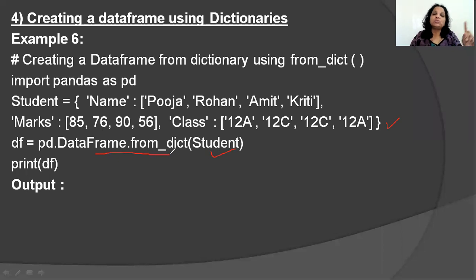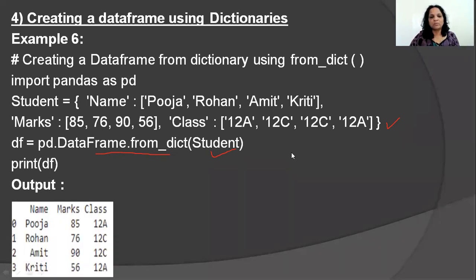I am not just using a function named data frame. I am using a function named from_dict. So pd.DataFrame.from_dict. What is it doing? It is creating a data frame using a dictionary. So what am I going to be seeing?